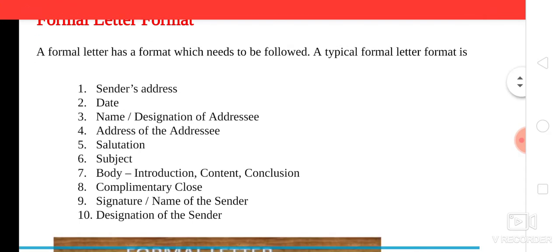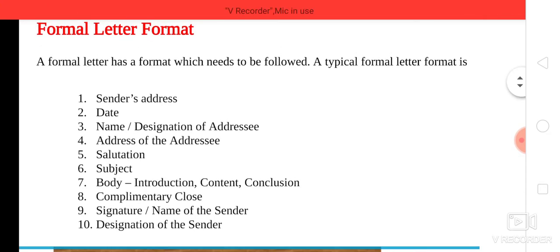So this is the standard format, one of the standard formats of formal letter writing. Usually this format has got 10 different steps. Initially we need to add in the sender's address. Suppose you need to send a letter for the application of a job. Here the sender's address should be your address.